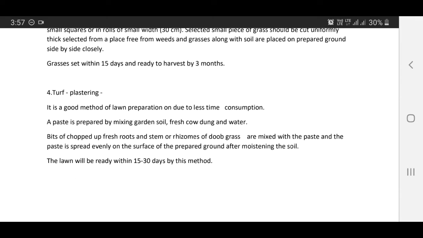Fourth one is turf plastering. It is a good method of lawn preparation due to less time consumption. A paste is prepared by mixing garden soil, fresh cow dung and water. Bits of chopped up fresh roots and stem or rhizomes of doob grass are mixed with the paste, and the paste is spread evenly on the surface of the prepared ground after moistening the soil. The lawn will be ready within 15 to 20 days by this method.